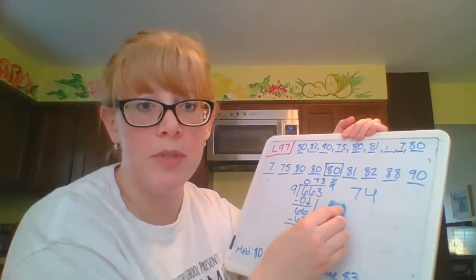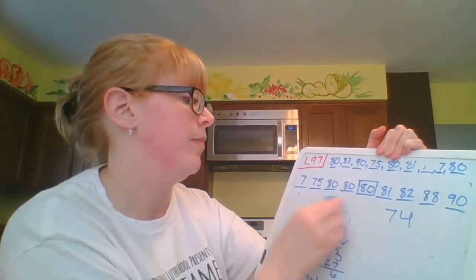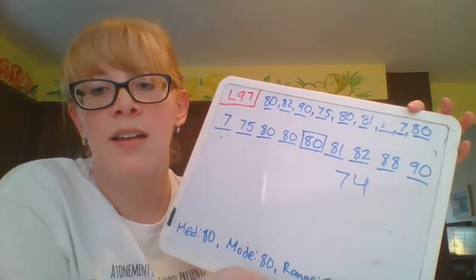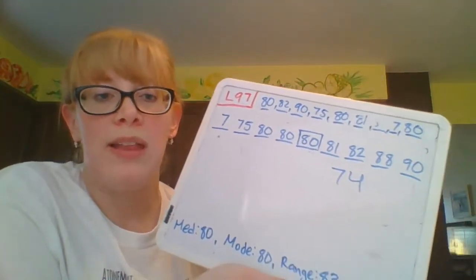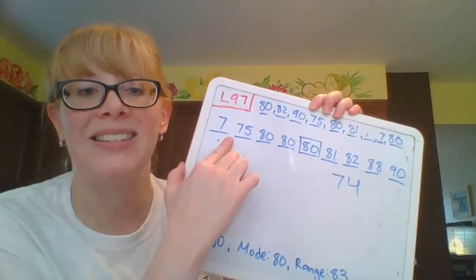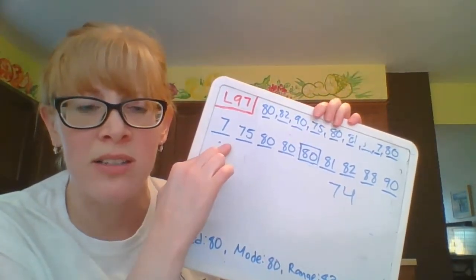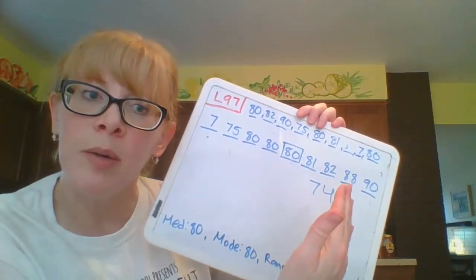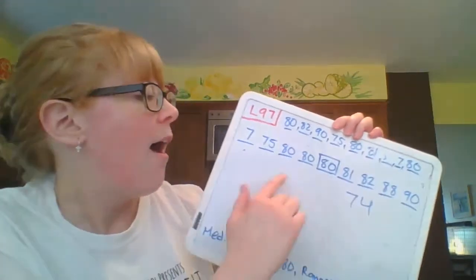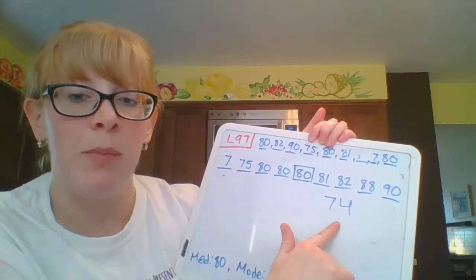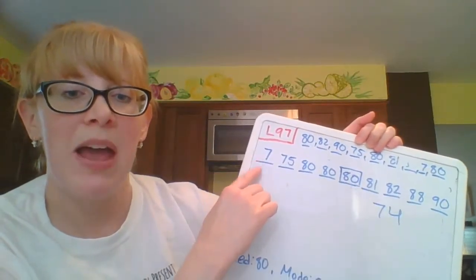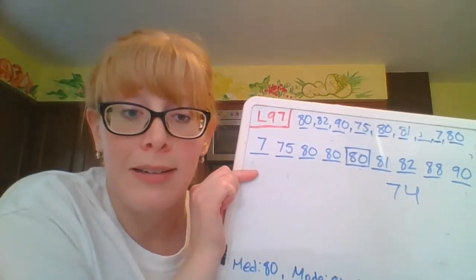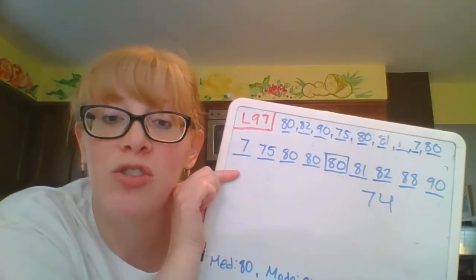None of your problems on your worksheet are going to be this difficult. And you can see that number, if I added it to my lineup of least to greatest, would fall right here between the 7 and the 75. It would be one of my lowest scores. Shouldn't the average be a number that I'm scoring most often or closer to the number that I'm scoring most often? That should be a better number. So your average can be brought down a lot by having one bad grade. So I actually did the work, and I used a calculator on the next part just so I could illustrate a point.